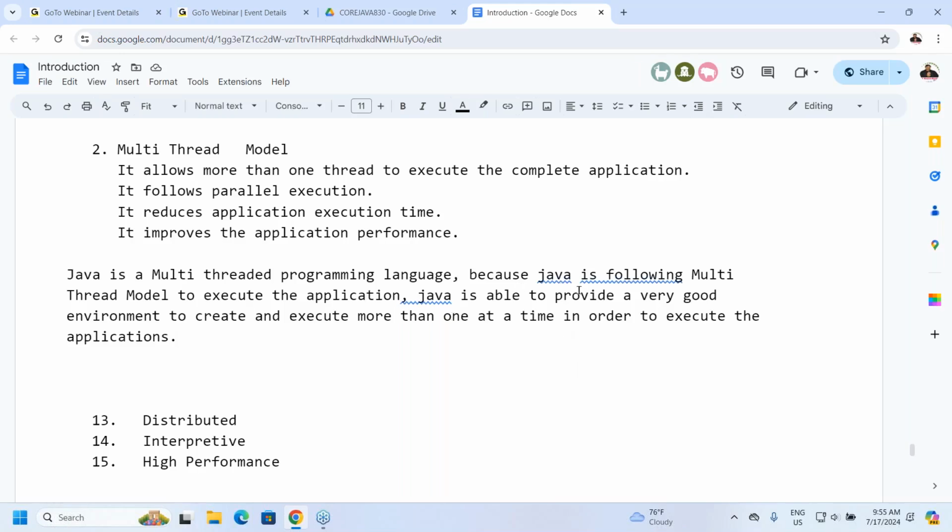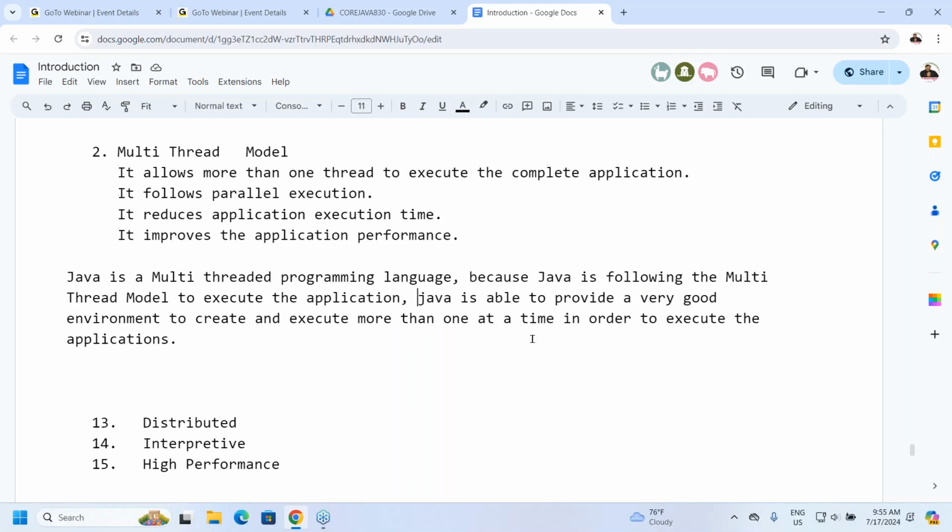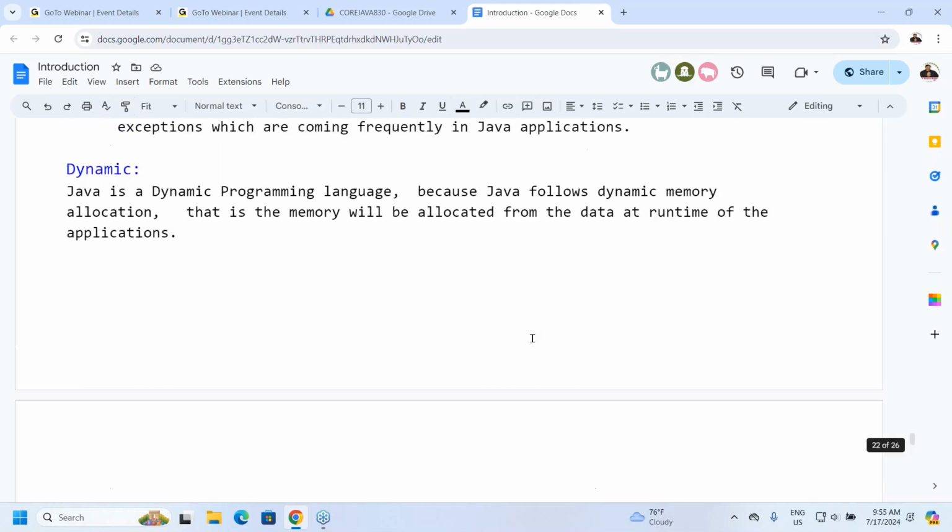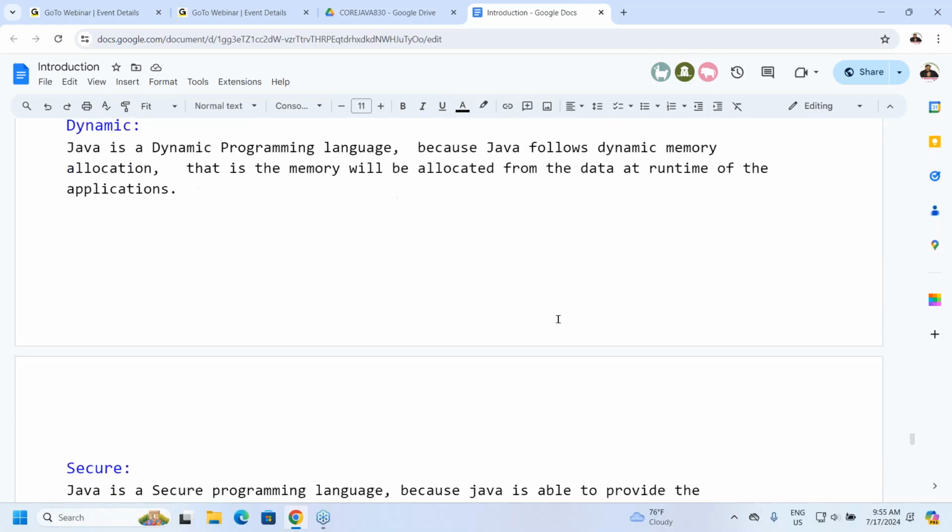Observe carefully. Today we discussed only a few topics, but I discussed important points with you. Now I want to get some clarity. How can you say that Java is a dynamic programming language? Because Java is following dynamic memory allocation. Memory allocation is going on at runtime. That's why Java is a dynamic programming language.